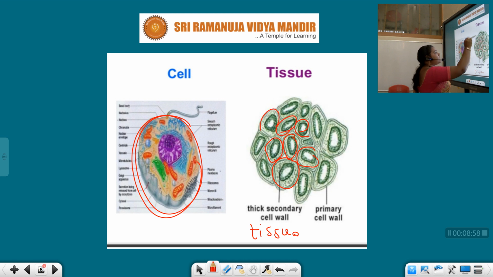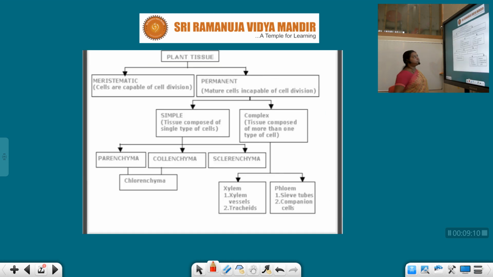A group of cells compactly arranged will function together and be aimed at a specialized task, that is tissue. Tissues are of different types, and the way of arrangement of cells and tissue formation differs from plant to animal.